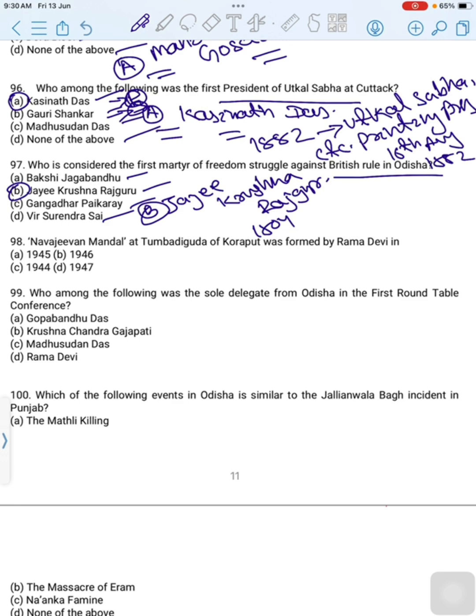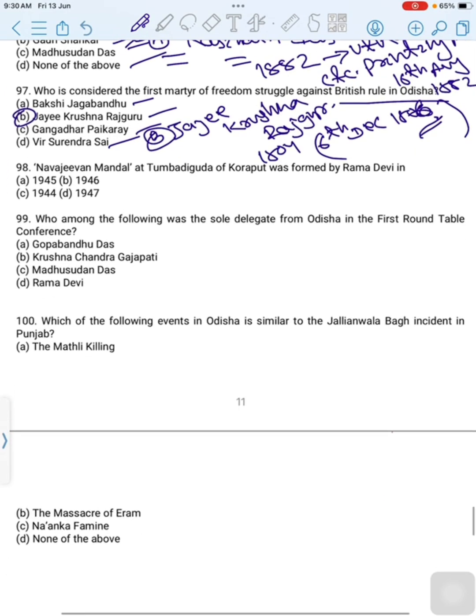On 6th December 1806, Jay Rajguru was convicted and hanged. Jay Rajguru is considered the first martyr of the early freedom struggle against British rule. Then move to the next question.